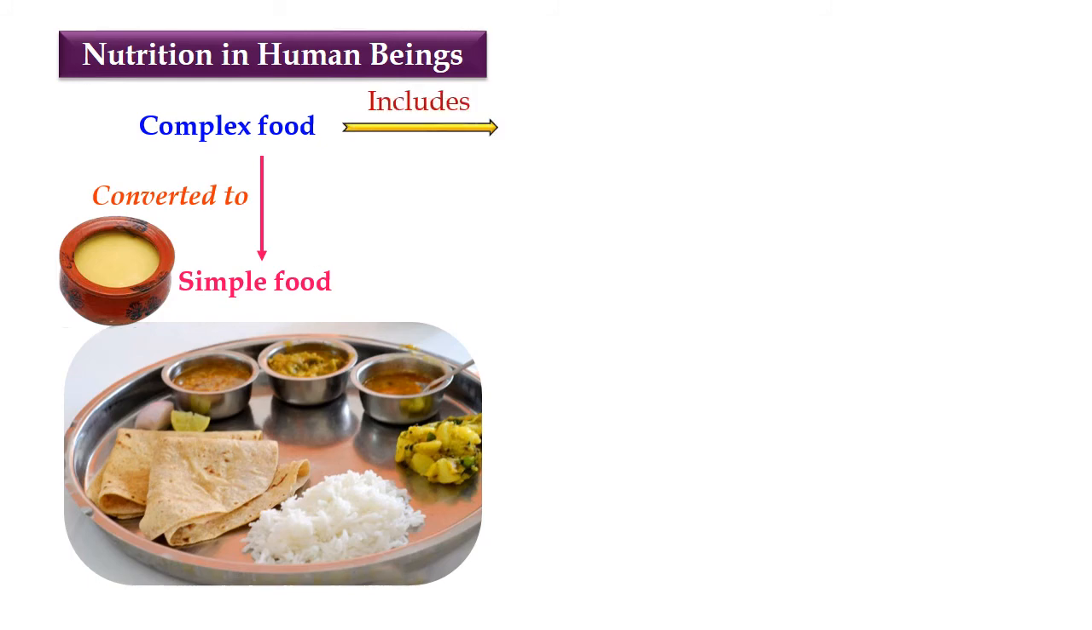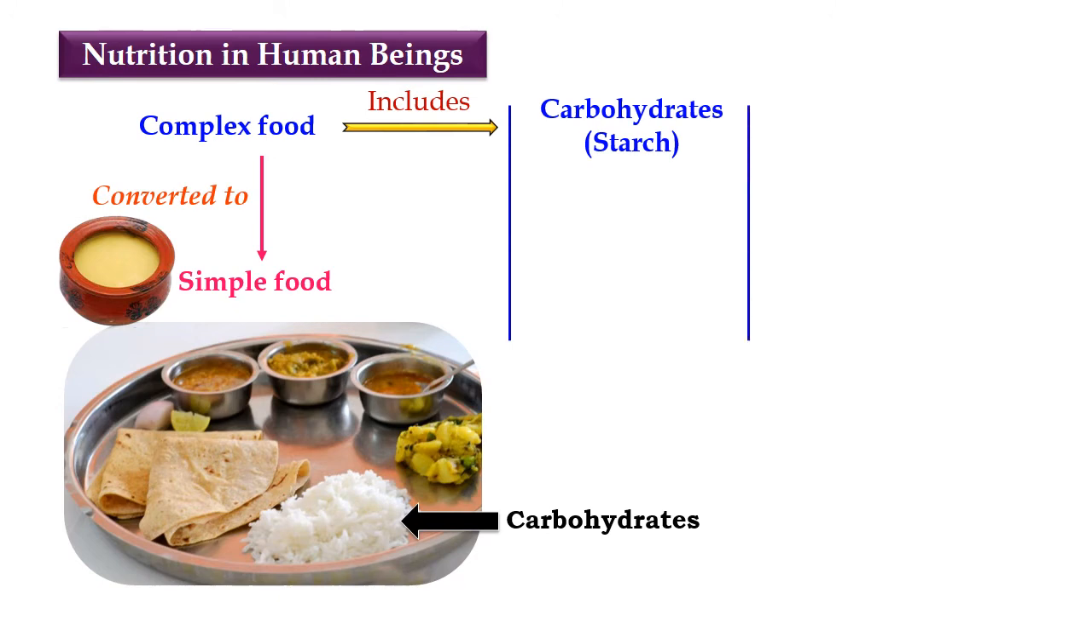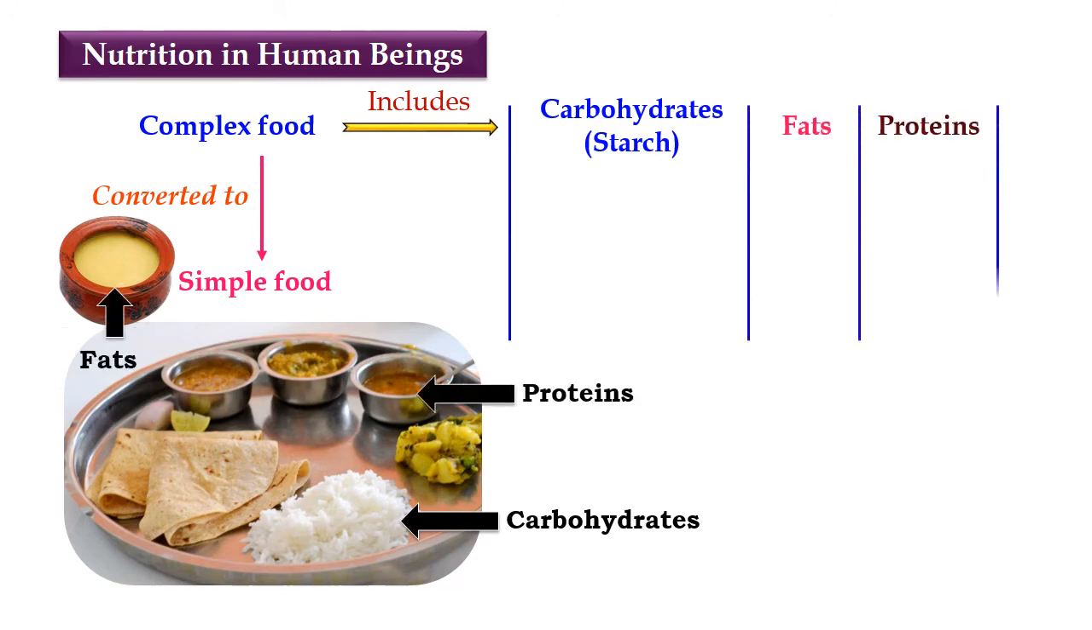The complex food nutrients are carbohydrates, which are also called starch, then fats, proteins, vitamins, minerals and water. These are all provided to the body from the food we eat. So animal nutrition is different from other organisms. Animal nutrition includes carbohydrates, proteins, fats, minerals, etc., which is completely different from plant nutrition.